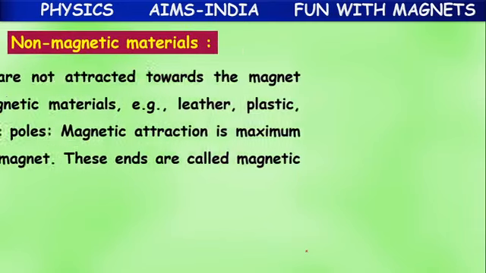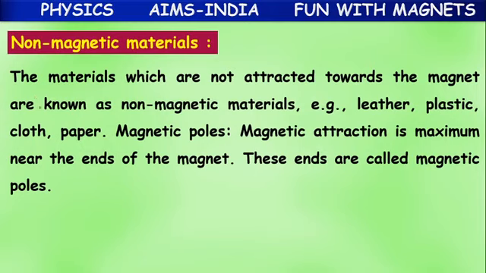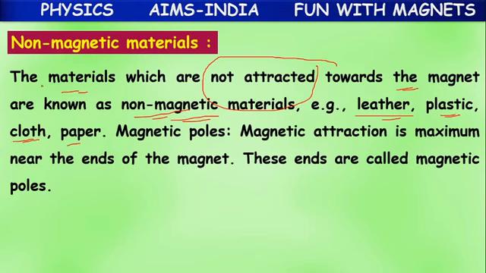Non-magnetic materials means the materials which are not attracted towards the magnet. They are known as non-magnetic, like a leather belt, plastic toys, cloth, paper. These are all non-magnetic materials.